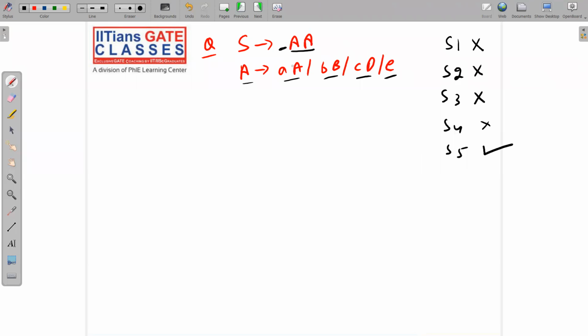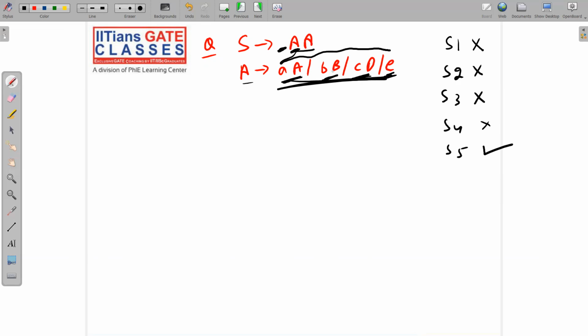Now I'm showing you reduction. If we have a terminal here, then there is no problem at all. But here we don't have a terminal, we have a non-terminal. So in that scenario, just replace that non-terminal with all these production rules, because A is going here. But before replacing, see carefully, each and every production rule is in GNF. Terminal followed by any number of non-terminals, and a single terminal. So all these are in GNF.